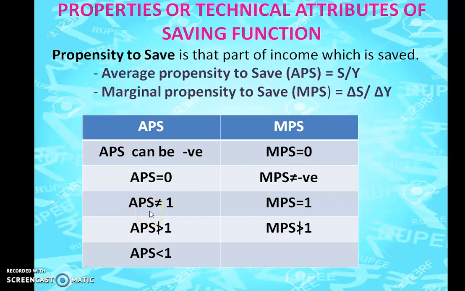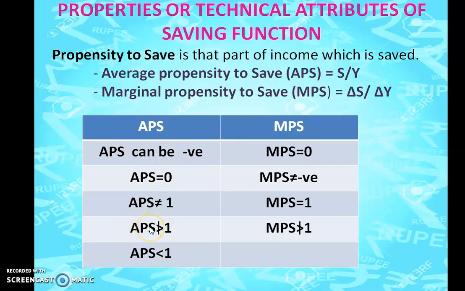Coming to this, APS will never be equal to 1. The reason is because your savings can never be equal to your income. Whatever income you get, you can't save the entire amount. Why? Because you are supposed to be alive, you are supposed to consume. So that's the reason APS will never be equal to 1.